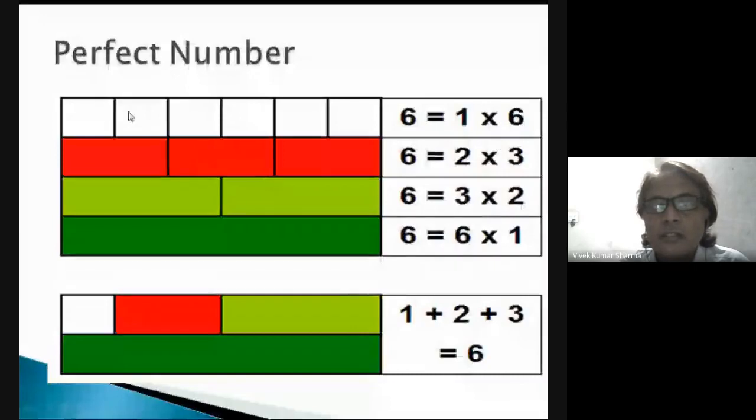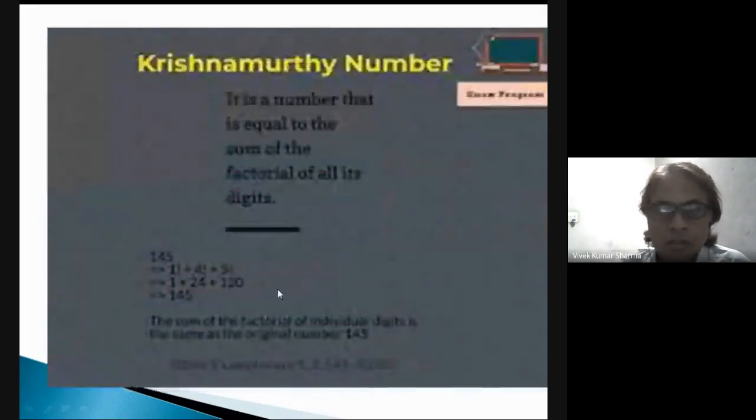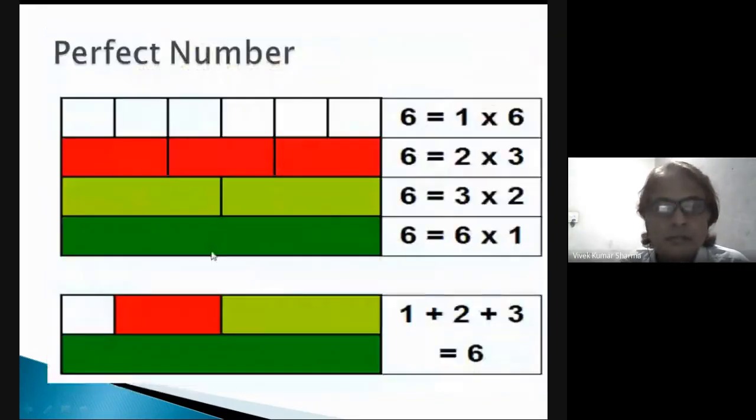And all these blocks are covered by this one block, so 6 blocks covered by 1, so 6 into 1. You can mention that. And then 1 plus 2 plus 3. So it is block 1, it is block 2, it is the addition of block 3, and it covers all the blocks. Okay, so it is 6. You can see the perfect number. What is the perfect number?